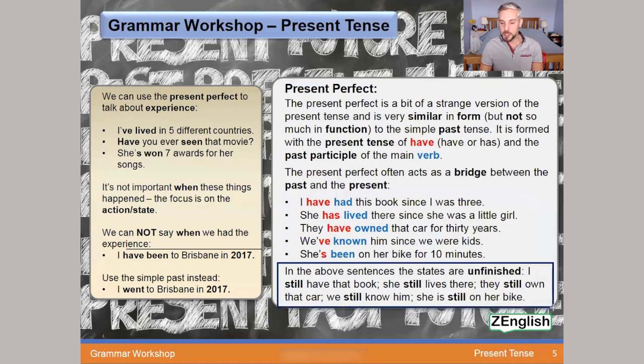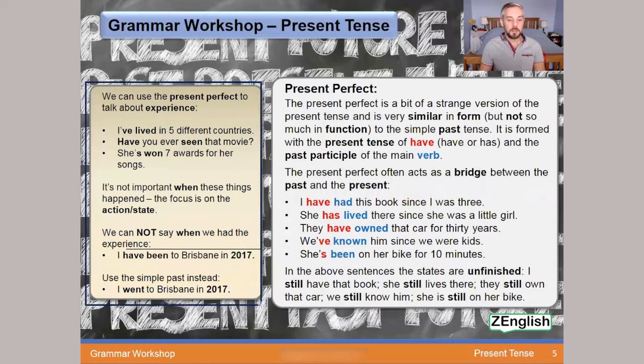Very important to mention that in all of the above sentences, the states, the things that are happening, are unfinished. So, for example, I still have that book, she still lives there, they still own that car, we still know him, and she's still on her bike. These things are still ongoing. Very important. On the left, some more important information about the present perfect.